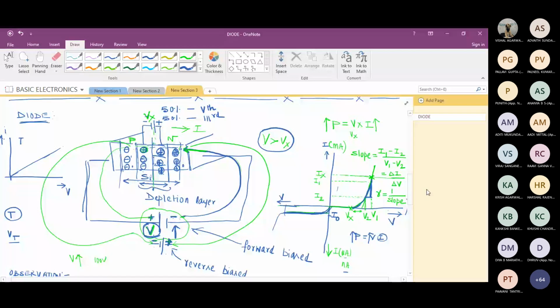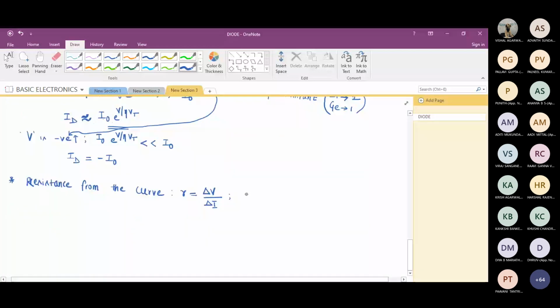So let me write here. Under forward biased condition, under FB I'll write. FB stands for forward biased. This resistance value R, I will write as RF, just to understand that we have a forward biased diode, I use suffix RF. Under forward bias condition, R equal to RF will be low. It will be very low.